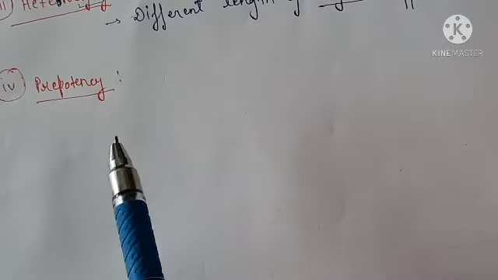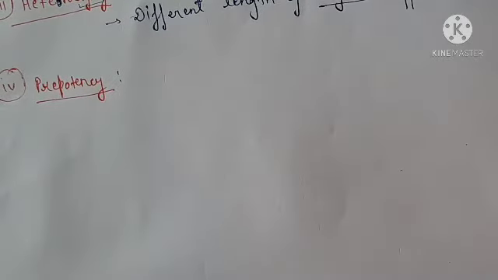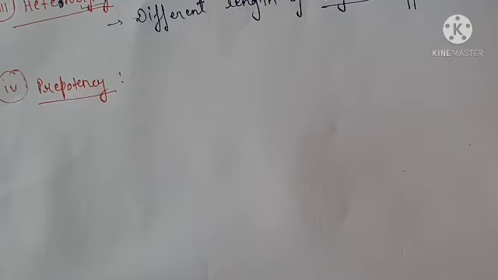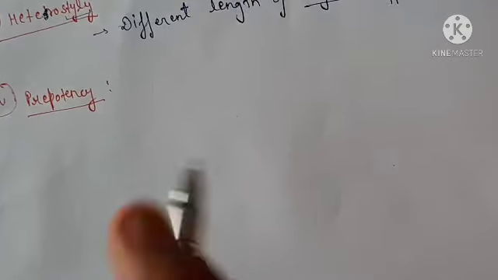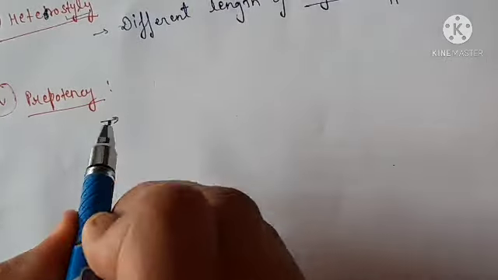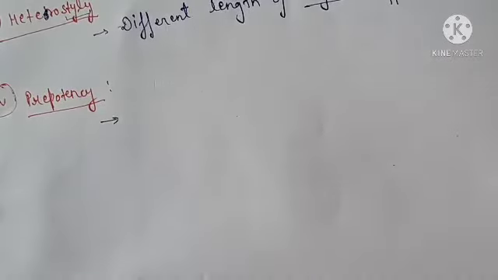If the pollen grain comes from a different plant to that flower, then it can grow first as compared to the pollen grain of the same flower. In prepotency, friends, what will happen? Pollen grain from another flower of a different plant reaches the stigma and germinates first.